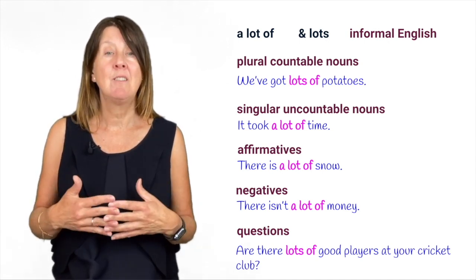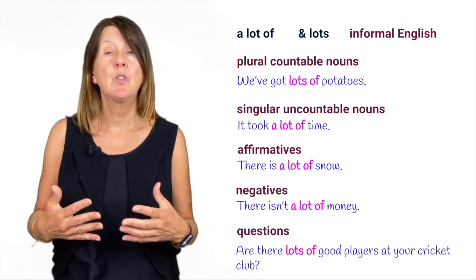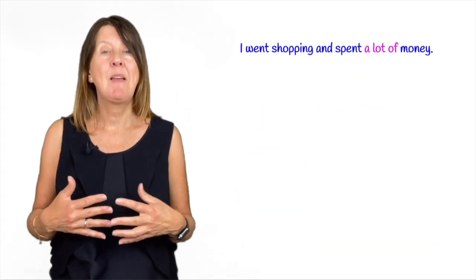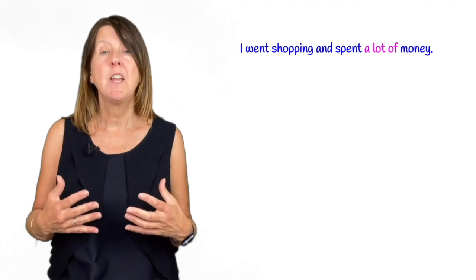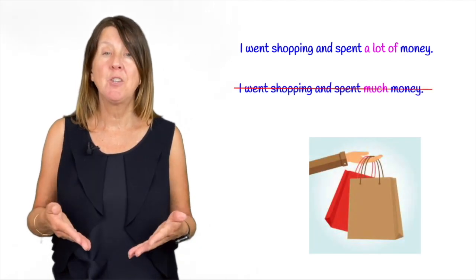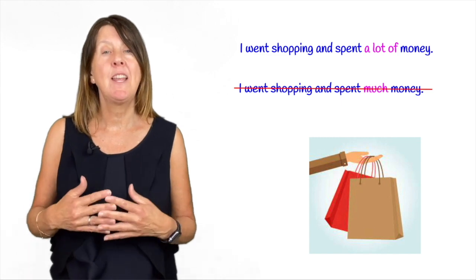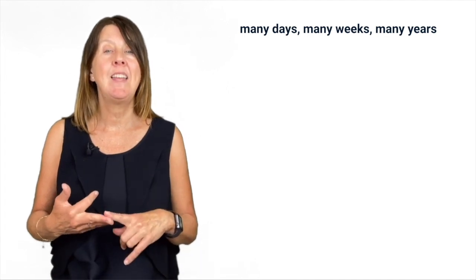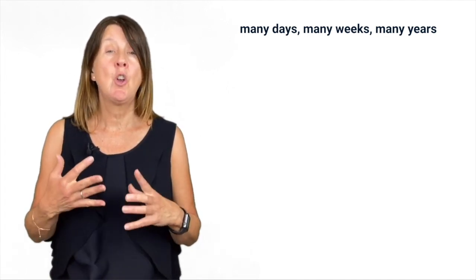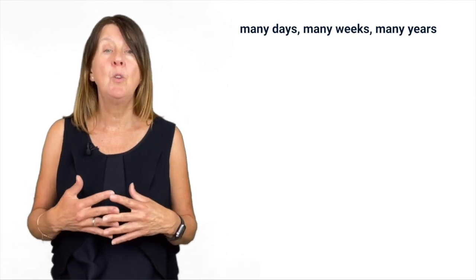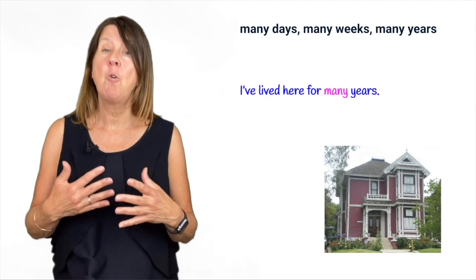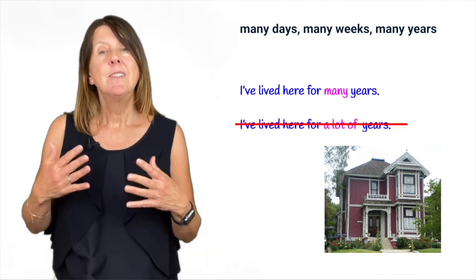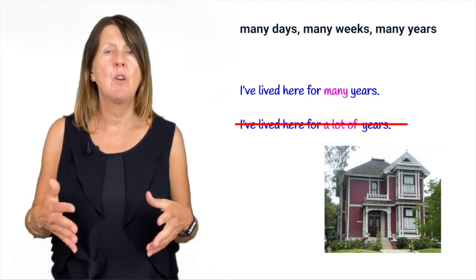In informal styles, we prefer to use lots or a lot of. For example, I went shopping and spent a lot of money, and not I went shopping and spent much money. The one exception is we say many days, many weeks and many years, and not a lot of. So for example, you would say, I've lived here for many years, and not I've lived here for a lot of years. So why don't we just use a lot of and lots of all the time?